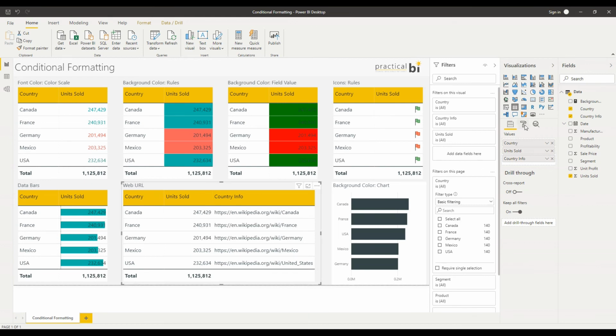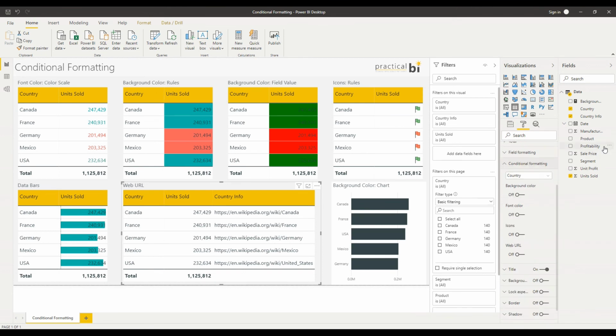Now what we can do is I can go into my Format tab, back to conditional formatting again, and I'm going to tell Power BI to treat this URL as a URL to allow my user to click the link and direct to that respective web page. So I'm going to go to my country info field.